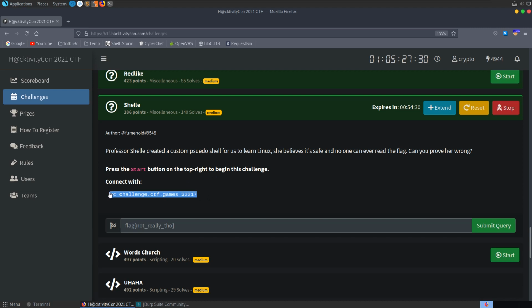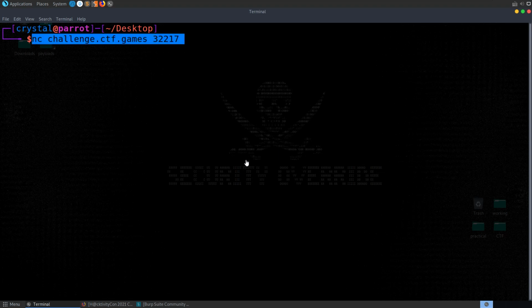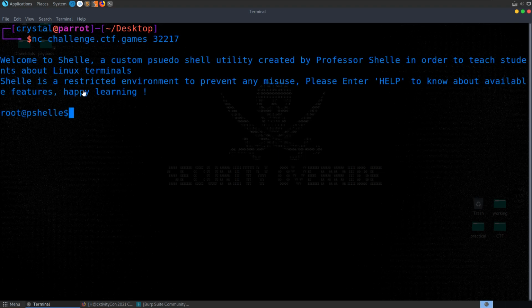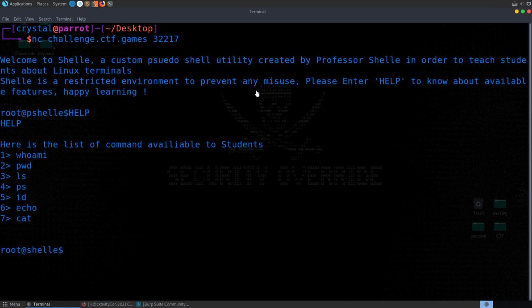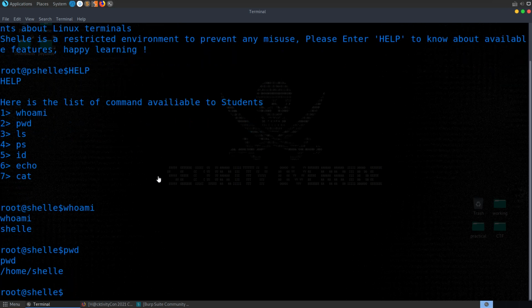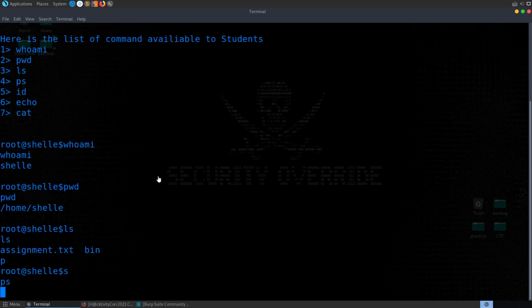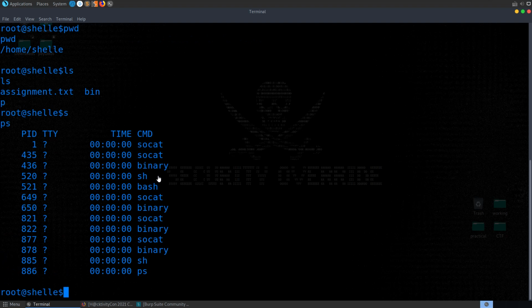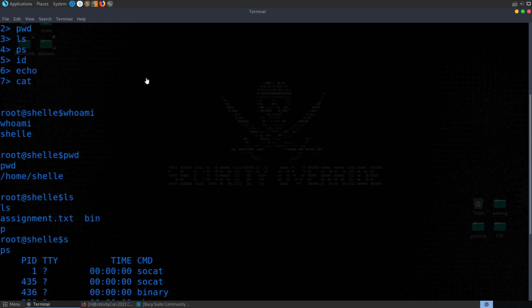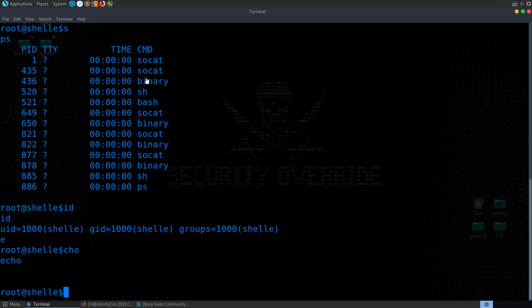So we've got this netcat server to connect to, and the server's running at the moment. My teammate actually solved this while I was working on another challenge, but let me just run through the solution anyway. We connect to it, and it tells us we can enter help to see what commands are available. You can see that we can run whoami, print working directory, ls, we can have a look at the processes, we can check ID, we can echo,